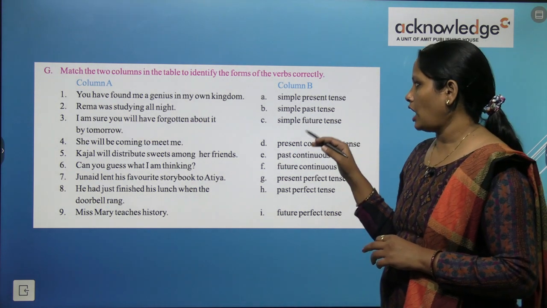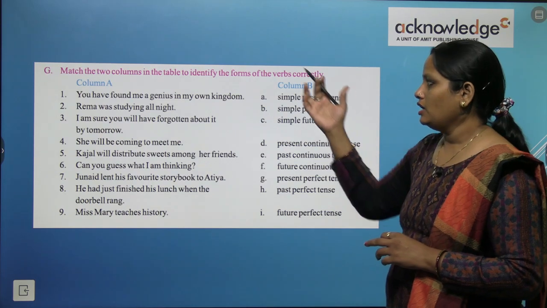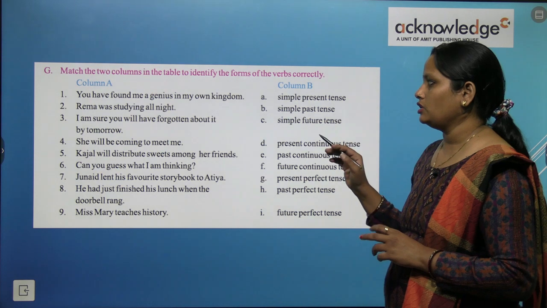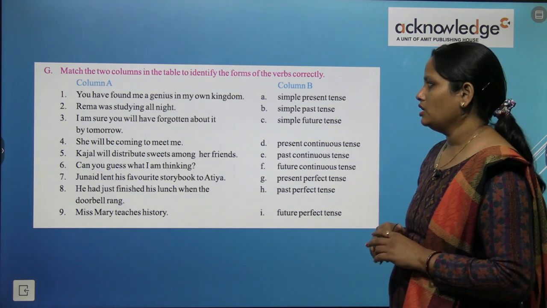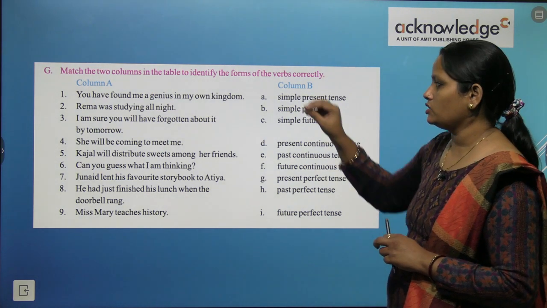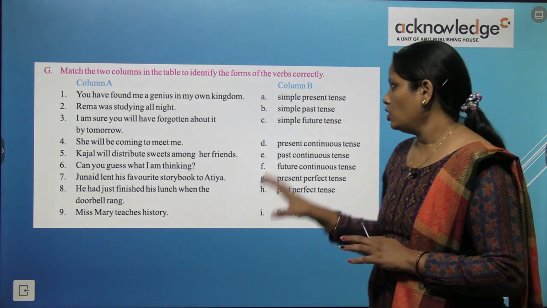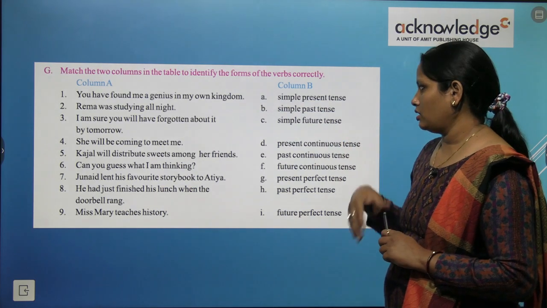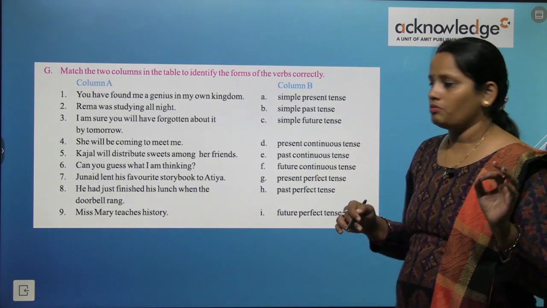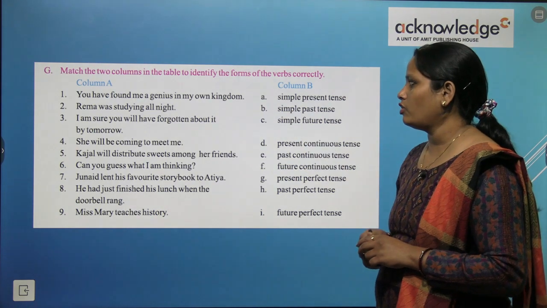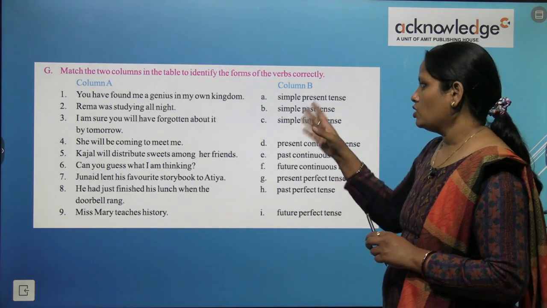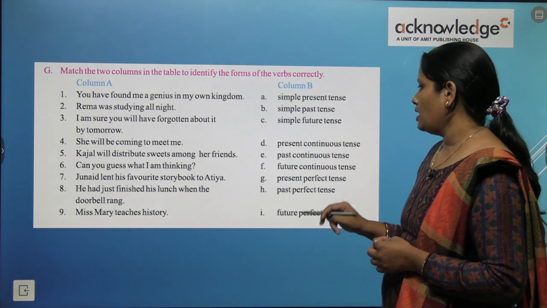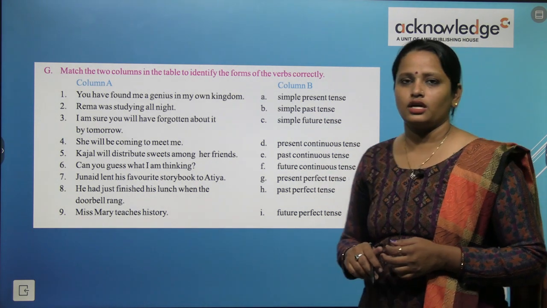Now match the two columns in the table to identify the form of verbs correctly. So हमें correct form के साथ इनको match करना है. अभी जो भी words column A में हैं उन्हें उनके form के साथ column B में match करना है. So first है: you have found me a genius in my own kingdom. So अब यहाँ पे have का use हुआ है, and so this is present perfect tense. So this is the answer here.